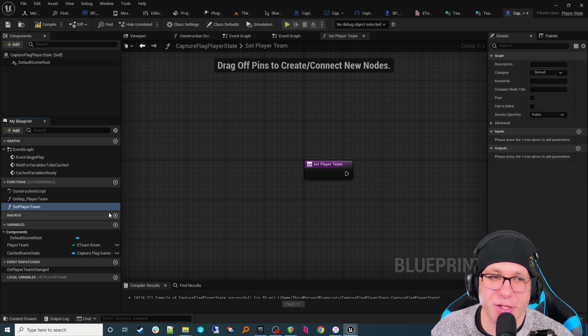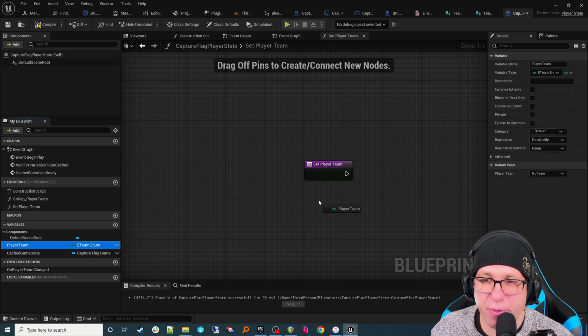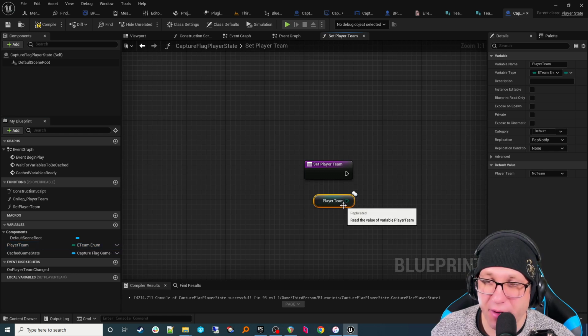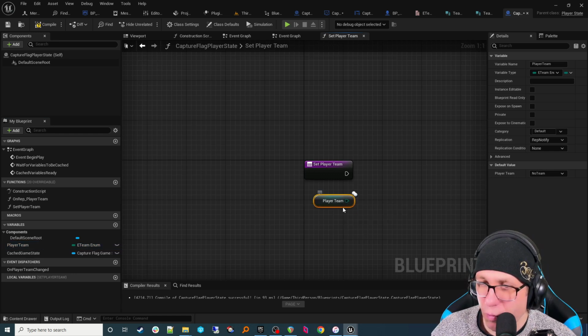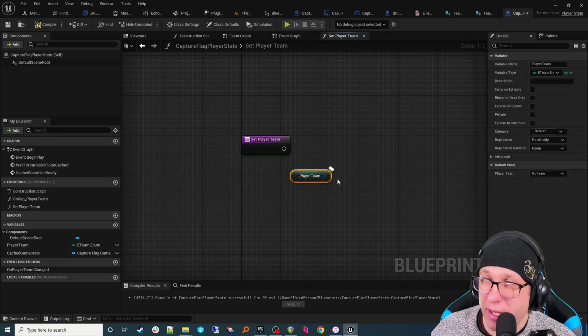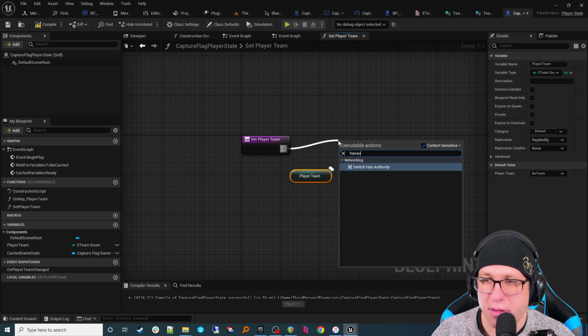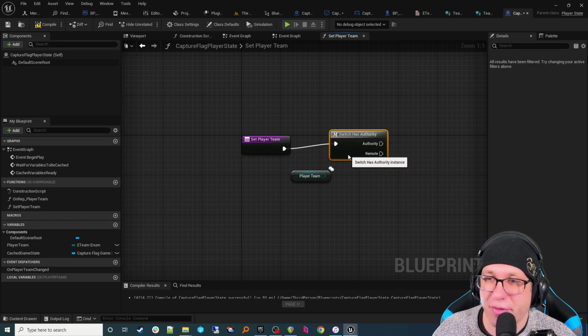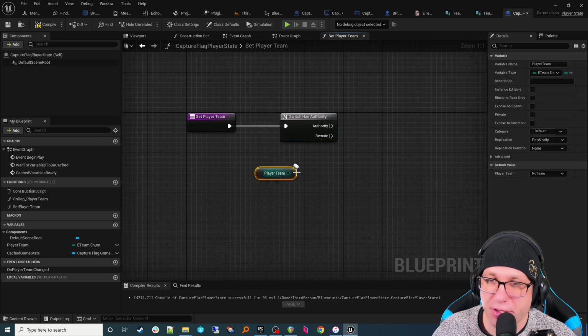And we can add additional checks here so we don't have those on-rep nodes firing off like crazy, because remember, the player team will call an on-rep function every time it's called, and only on the clients when it changes. So to be consistent between the client and server, why don't we only set the value when the value changes? So let's do that. First step, you can add an authority check. That's great. We always should do that.